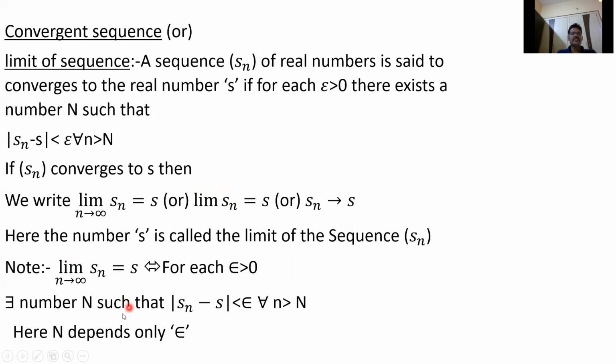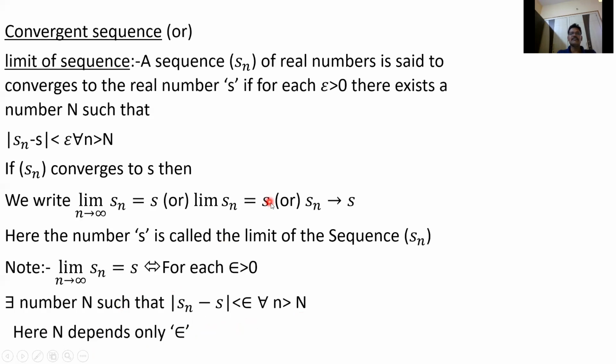So finally, when we say limit Sn equal to S, for any epsilon, however small it may be, there exists a number N such that mod Sn minus S is less than epsilon for all n greater than N. Here, capital N depends only on epsilon, not on the terms. So limit Sn equal to S.